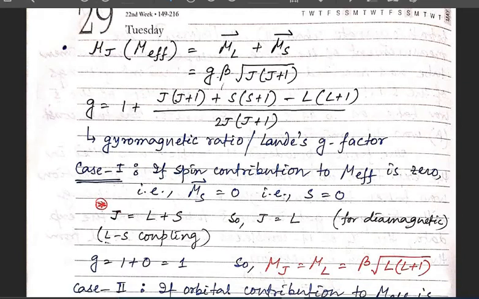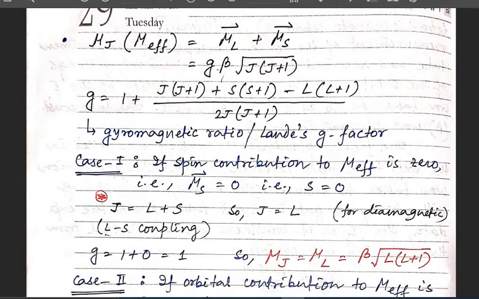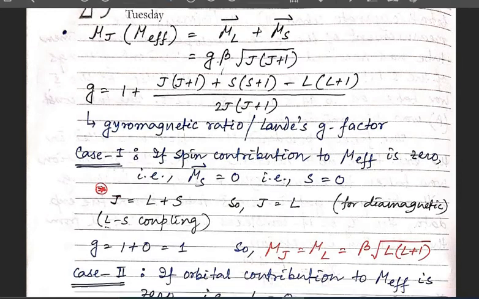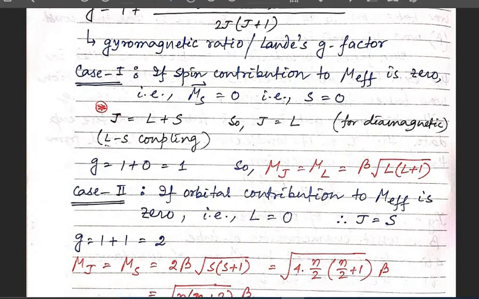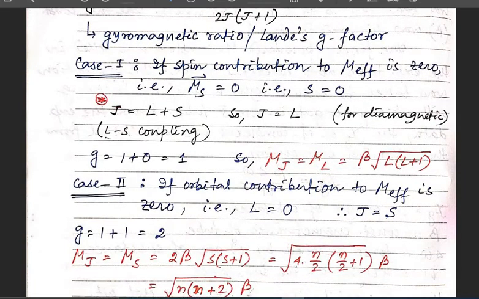So now again we are coming to the mu J equation. We know that mu J actually comes from the LS coupling, so we can write mu L plus mu S vector, and that gives g beta root of J(J plus 1). We have already talked about g. g is also known as the Zeeman ratio or the Landé g factor, or it can also be called the spectroscopic splitting factor. So in that case, we are talking about case 1 and case 2.